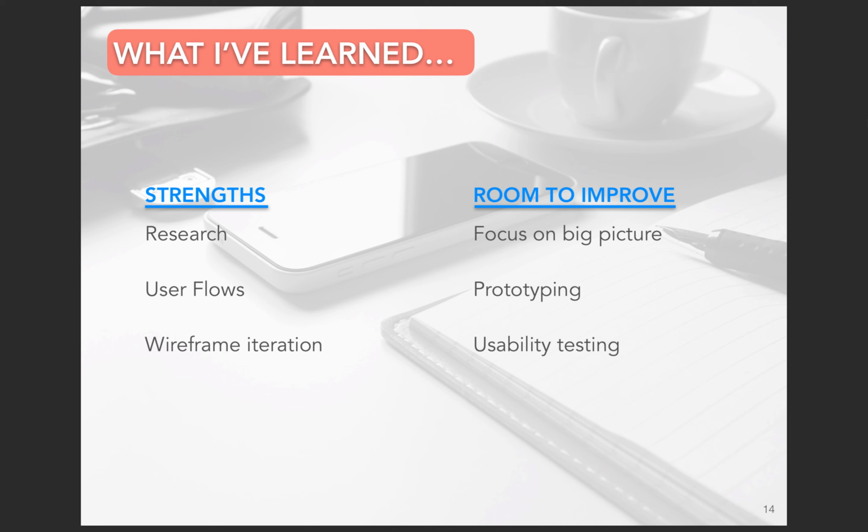I have a tendency to get too focused on details too quickly and definitely see the benefit of engaging in more rapid prototyping and usability testing before getting too settled into the design. Overall, I feel like I have a solid foundation to continue more in-depth study of UX.